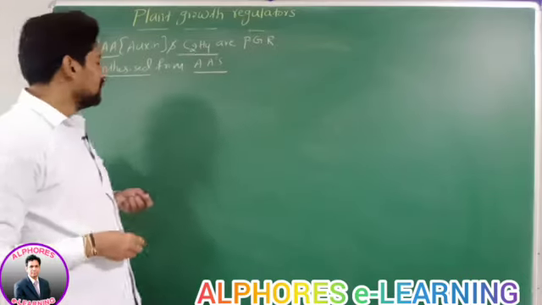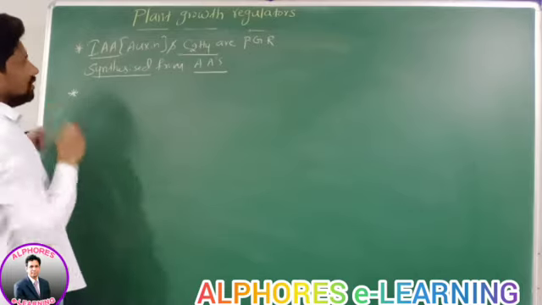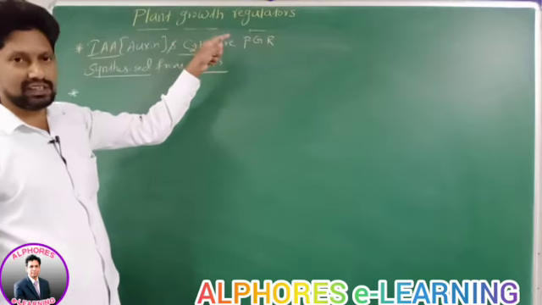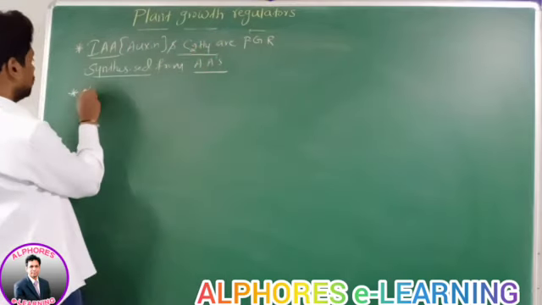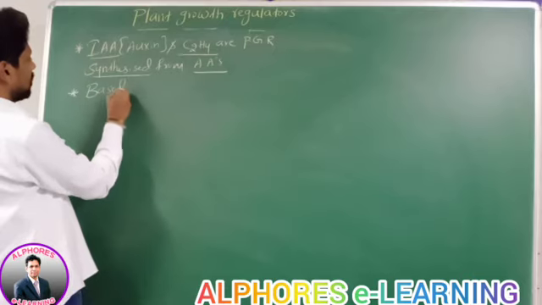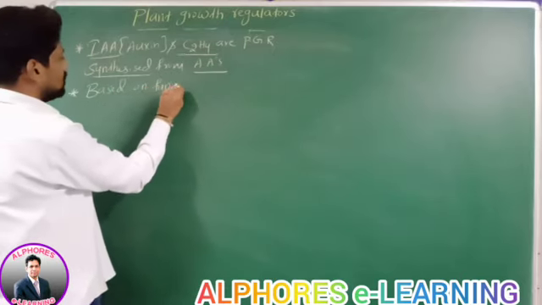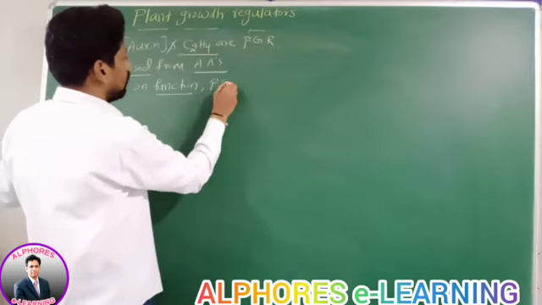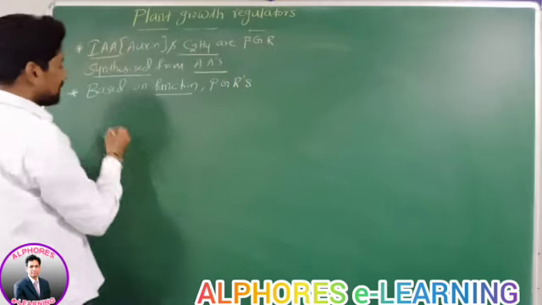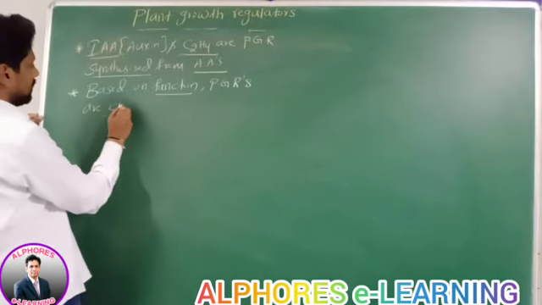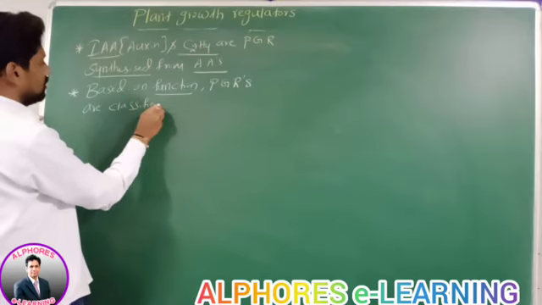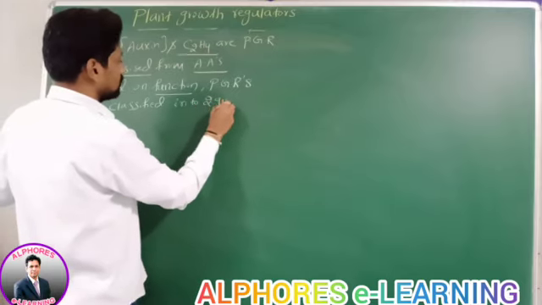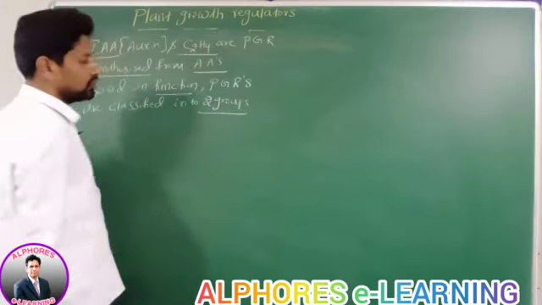Now, listen to this statement. Based on function, plant growth regulators are classified into two groups.